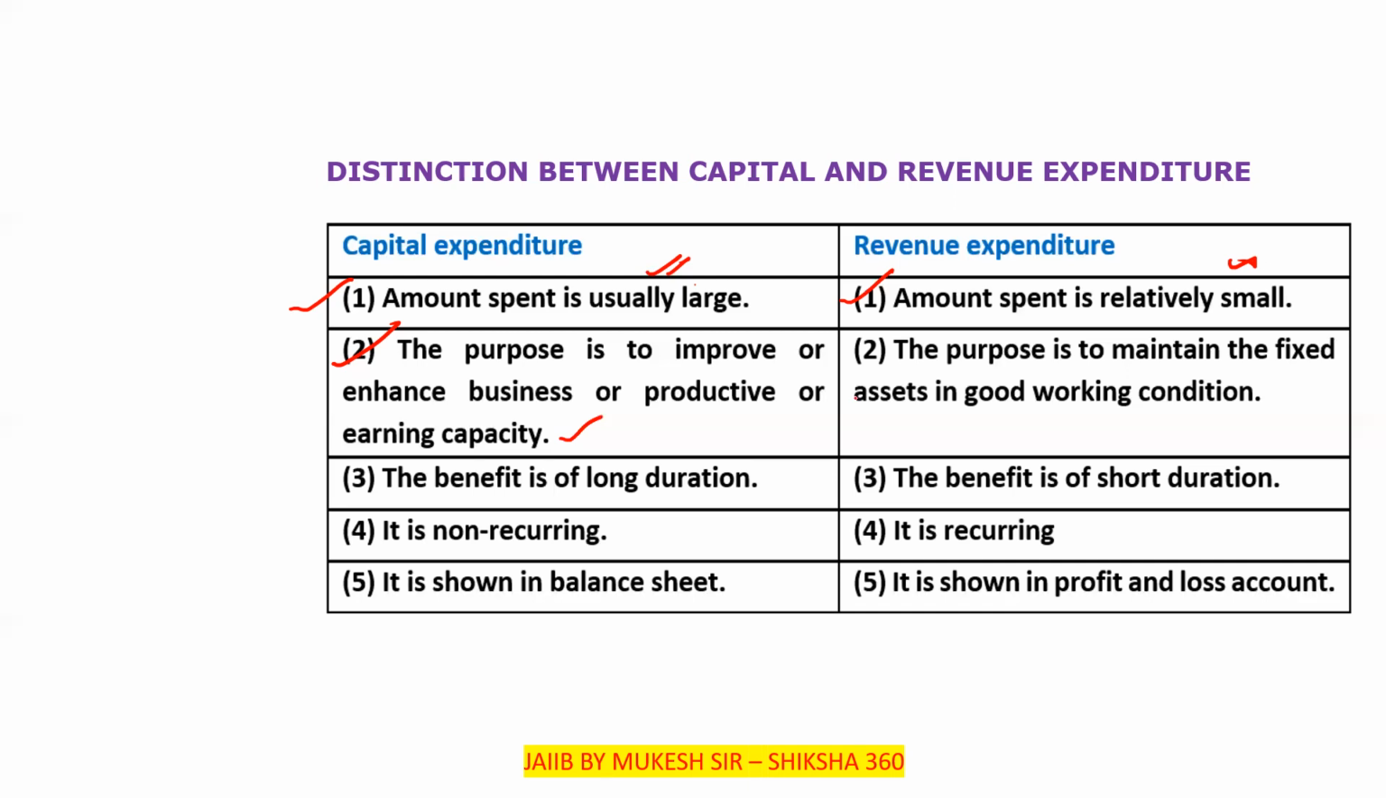Third one, the benefit is of long duration in capital expenditure. Under revenue expenditure, the benefit is of short duration, clear. It is non-recurring in the first case, but it is recurring in the second, that is we continuously have to pay after a short or a specified duration of time.